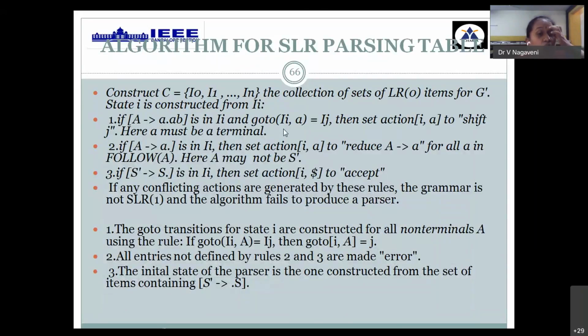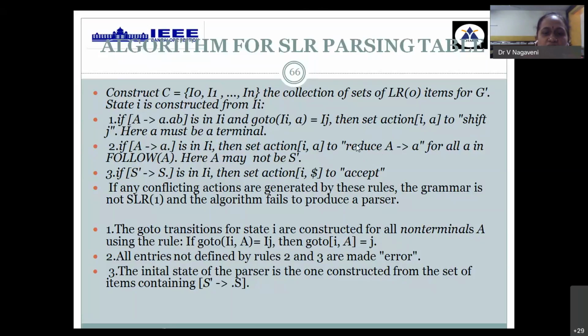This algorithm makes sure that in your constructed I0 to I8, whatever set of items you have, if the dot in your grammar is before a terminal, then apply the goto function from that item on the terminal to see where it jumps. Then I need to apply the shift operation with the subscript where it is jumping. That subscript is the state number with the shift operation. This becomes the first action. If the dot is at the rightmost corner, then what we need to do is call the reduce operation and write this complete variable.